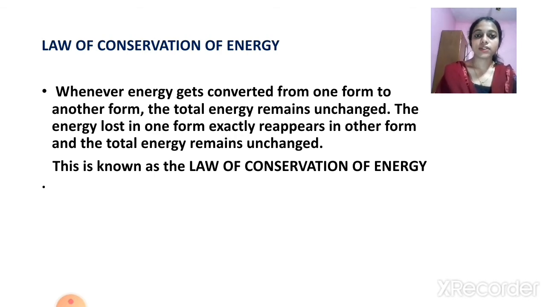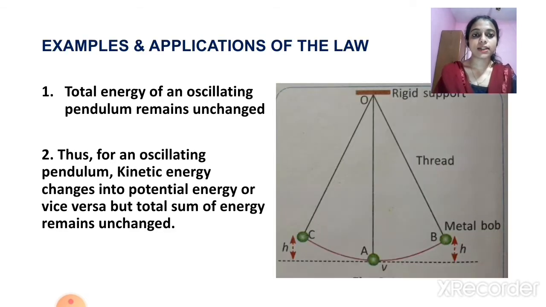That is, we know that energy can be converted from one form to another form, but the total energy is conserved. That is the law of conservation of energy. So let us study the examples and applications of the law. First one: the total energy of an oscillating pendulum remains unchanged. For an oscillating pendulum, kinetic energy changes into potential energy or vice versa, but the total sum of energy remains unchanged. In the picture, you can see a pendulum.